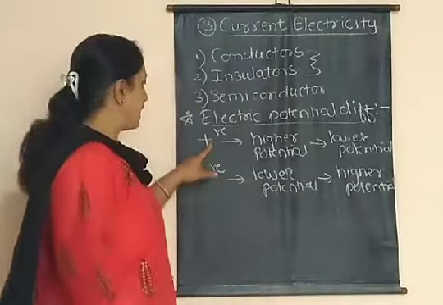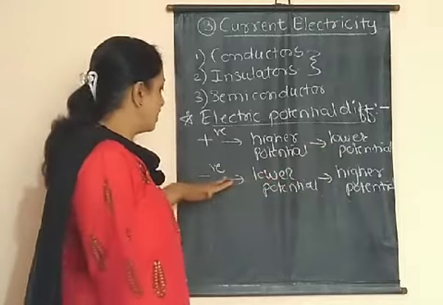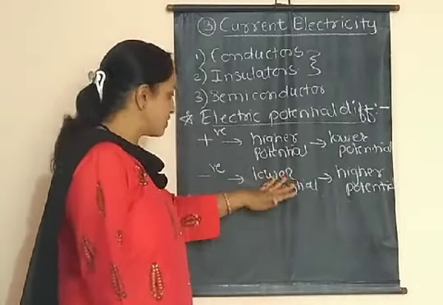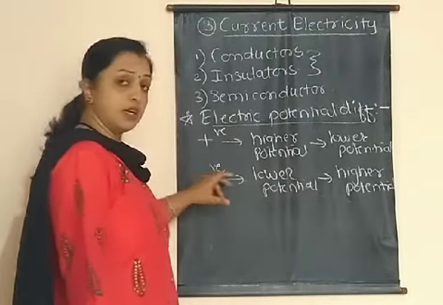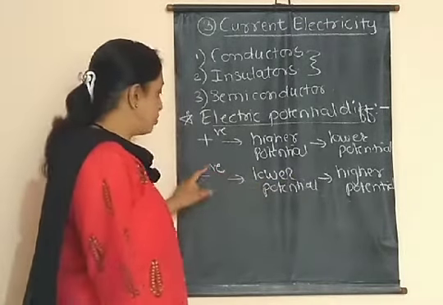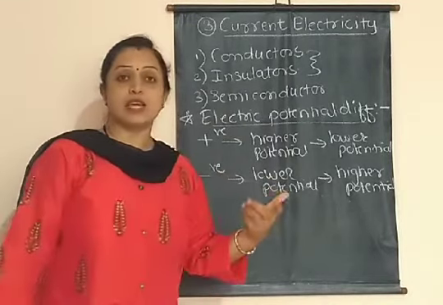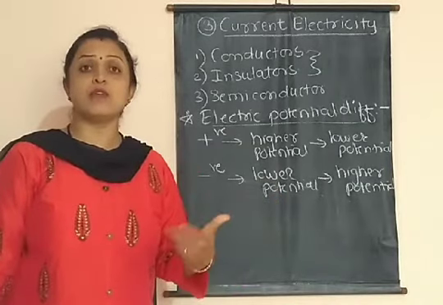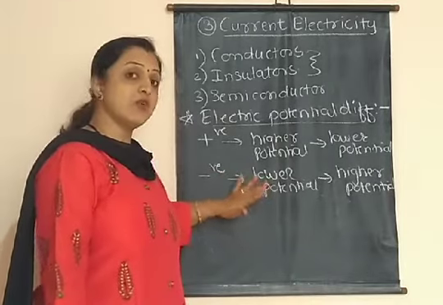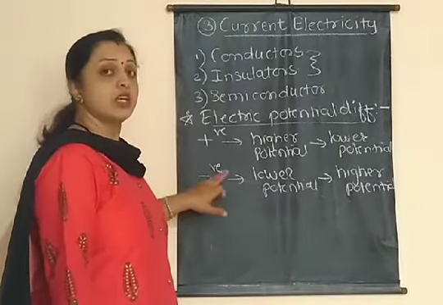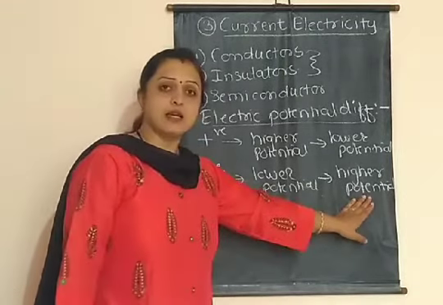Remember always that positive charges always flow from higher potential point to lower potential point, and the negative charges, it means electrons, always flow from lower potential points to higher potential point. Now current or electricity flows due to the flow of these negative charges, meaning electrons. The electric current is nothing but the rate of flow of charge, or the rate of flow of electrons. It means that electricity flows due to the negatively charged electrons, isn't it? And these electrons flow from lower potential to higher potential point.